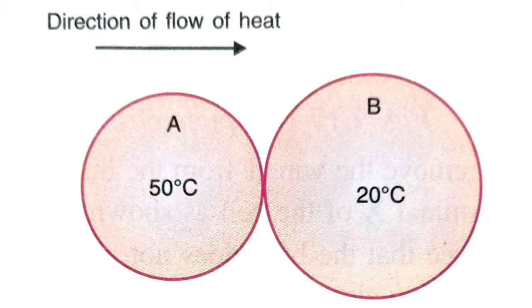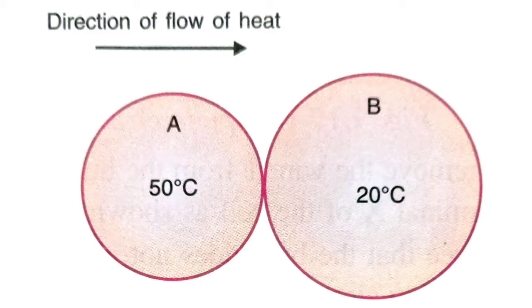We know when we keep two bodies with different temperatures in contact with each other, then heat flows from the body which is at higher temperature towards the body which is at lower temperature. For example, if we keep two bodies, A and B, in contact with each other, the temperature of body A is 50 degrees Celsius while the temperature of body B is 20 degrees Celsius. Then the direction of heat flow will be from A towards B, and this flow of heat will continue until both the bodies attain the same temperature.